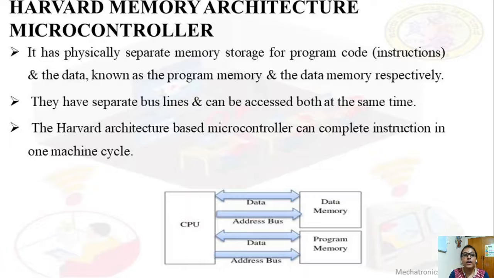Harvard memory architecture means separate data memory and separate program memory, with a separate data bus and address bus for the data memory, and a separate data bus and address bus for the program memory. Since they have separate buses, they can be accessed simultaneously, so they have a faster machine cycle. They can complete an instruction in a single machine cycle, but the complexity increases and the development cost also increases. Examples for Harvard memory architecture are microcontrollers and DSP units.